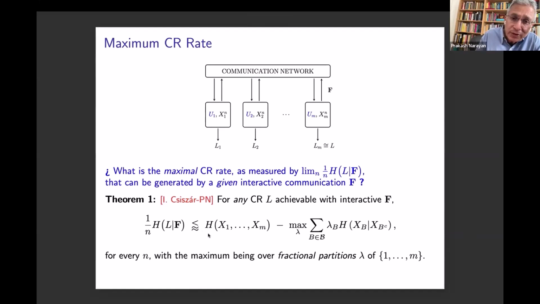It is in terms of an expression that looks like this, but it doesn't lend itself to a formula that looks like shared information. So yes, that shared information formula has an analog, a counterpart, that turns out to be an upper bound for secret key capacity, but it need not be tight. There are counterexamples where it is not tight.